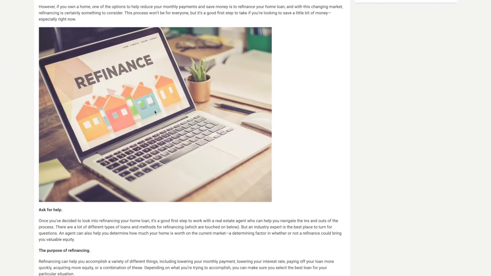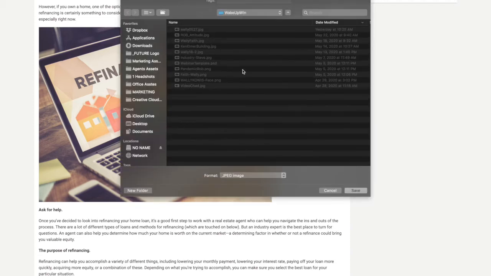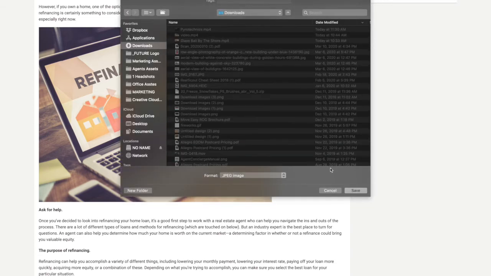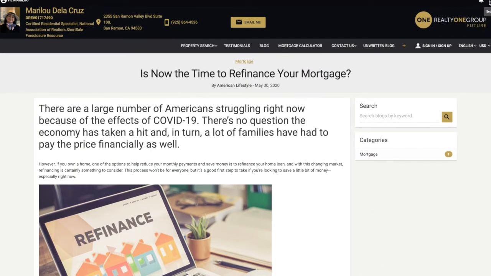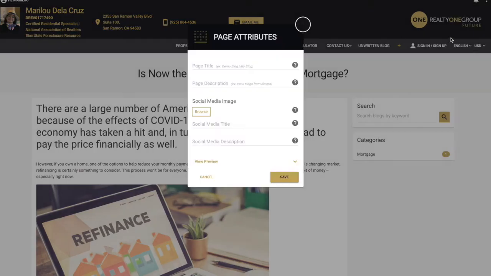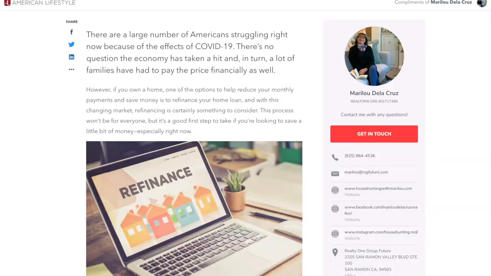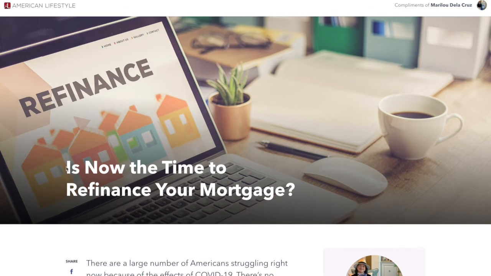So what I'm gonna do is take this image, the first one, and save it on my downloads. Okay. Once I have it saved on my downloads, I'm gonna come back here to the 3 dots and go back to edit. Now we have to go to page attributes, and then the page title. We're gonna come back to the article, and I'm gonna copy the title, right? Let's come here.